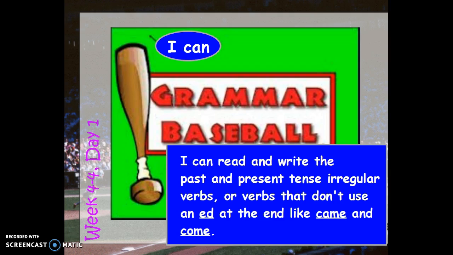We will continue working on verbs this week. We're going to go back to thinking about past and present tense verbs. Remember, a few weeks ago we talked about past tense verbs as verbs that already happened in the past, present tense verbs that are happening right now. We talked about future tense verbs as well. We will focus on those present and past tense verbs this week.